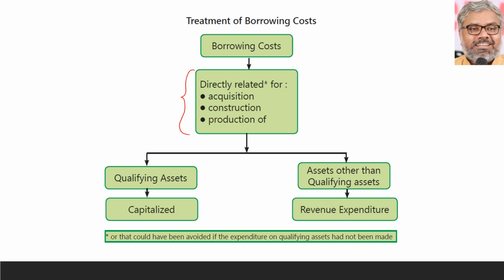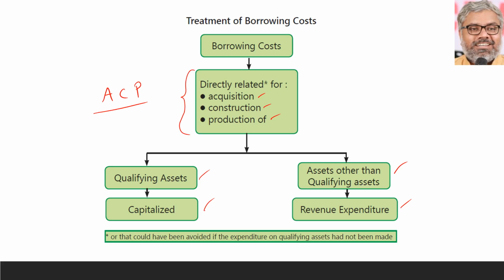directly related to three things. ACP. What is that? Acquisition, construction, or production of what? Of something called qualifying asset. If the borrowing costs are directly related to acquisition, construction, or production of qualifying assets, then such borrowing costs are capitalized. If they are not related to qualifying assets, then they are charged to the P&L account as revenue expenditure. That's all. Only two possibilities.